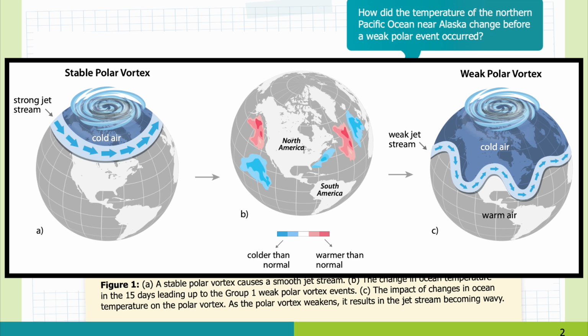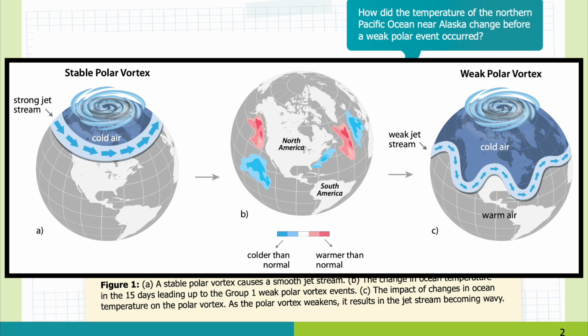In the middle panel, B, you can see the change in ocean temperature in the 15 days leading up to the Group 1 polar vortex events. Red shades show water that is warmer than normal, while shades of blue show colder than normal water.